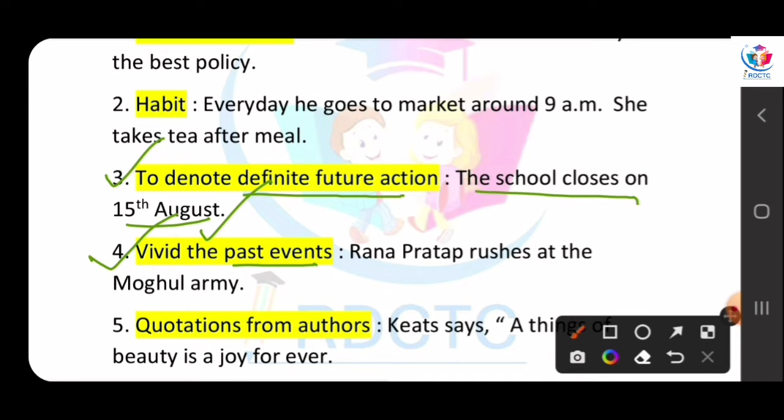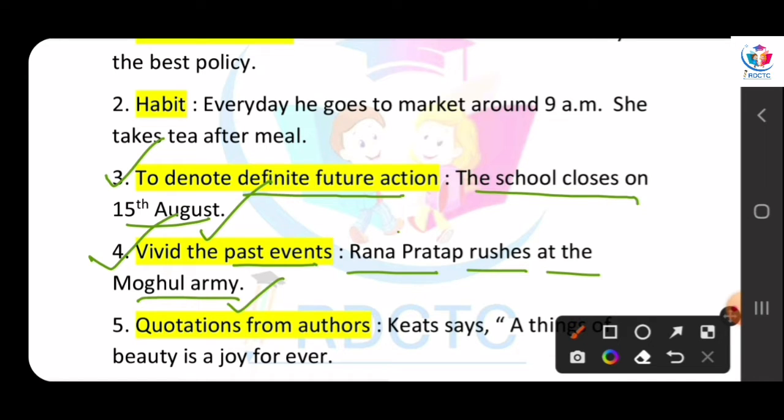When we tell a story, we tell about the past, but we present the story in the present situation, right? That's why when we are talking about the past or we want to vivify the moment, we use the simple present. Suppose Rana Pratap rushes at the Mughal army.